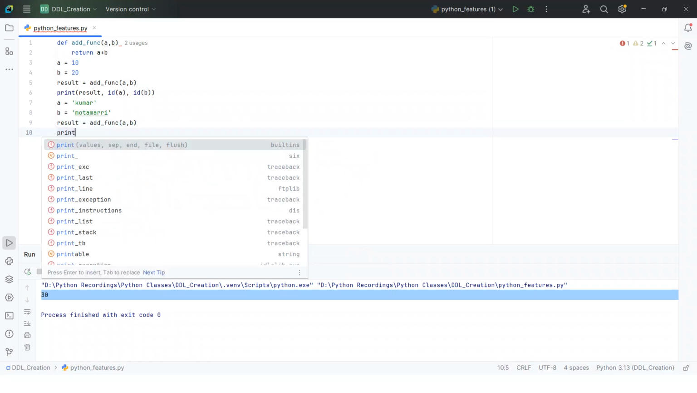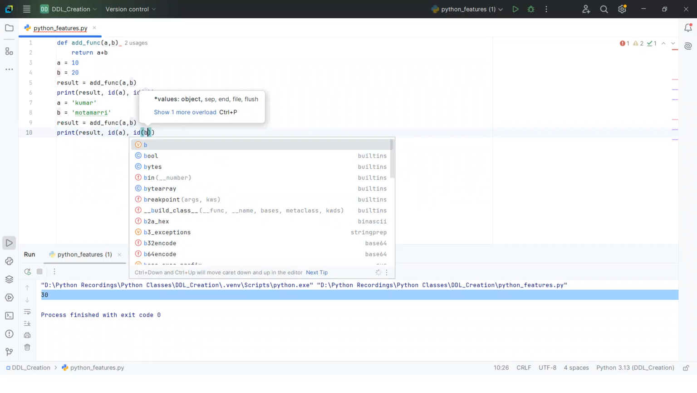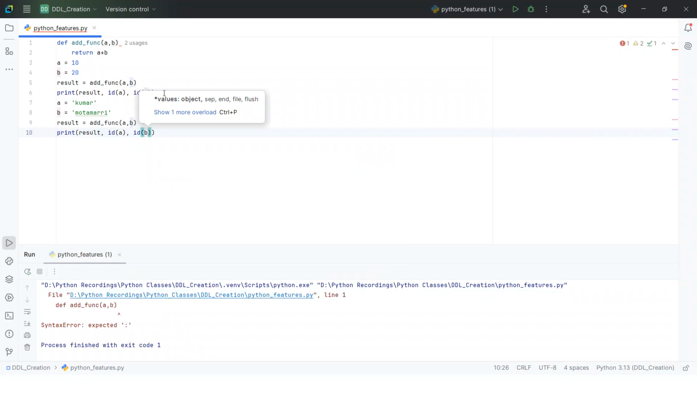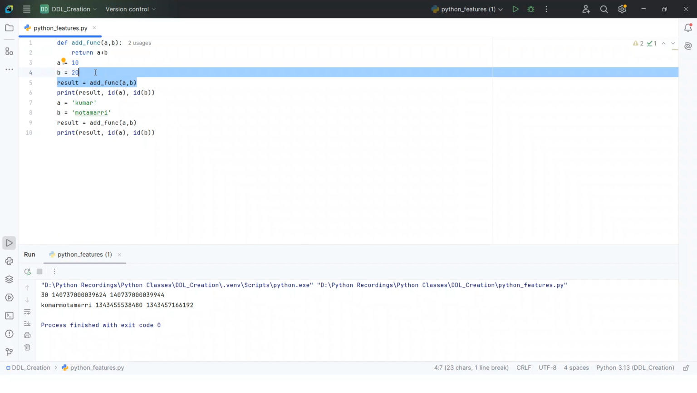Same, I want to print the result, comma id of a, the memory of the string a and the memory of the string b. If I run this statement, it gives an error because I missed a colon here. See, first a plus b with the integer values 10 comma 20 gives 30 as the output, and this is the memory allocation of a and b.